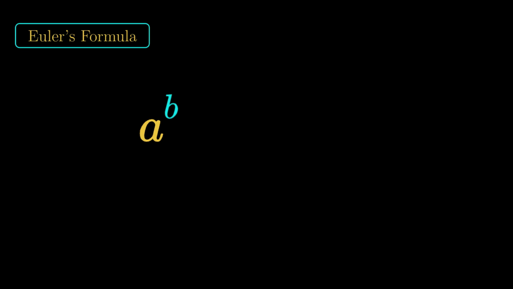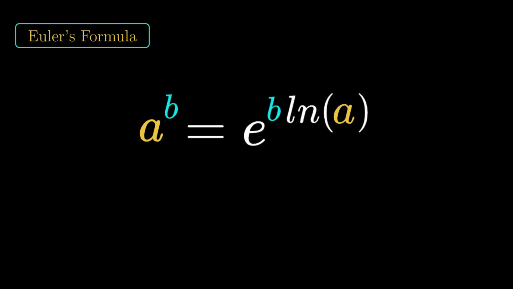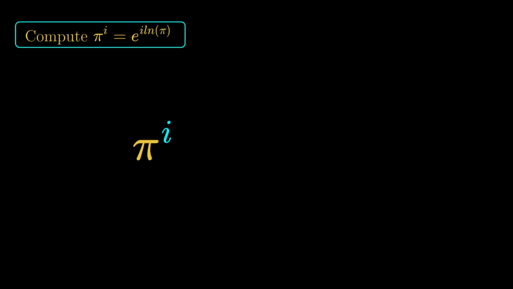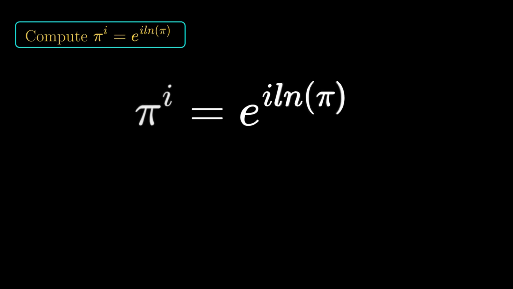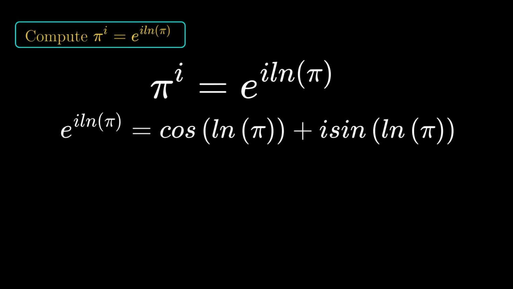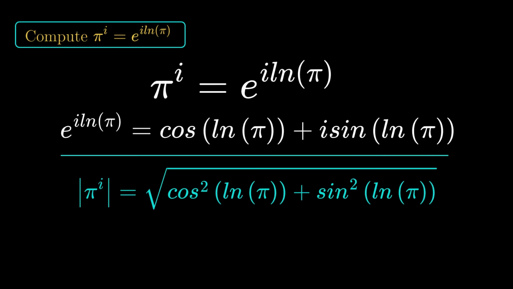On screen, you see another key identity. Working together with Euler's formula, a to the power b equals e to the b times the natural log of a. Let's apply this to our first candidate, pi raised to i. By converting the base, we see that our rotation angle, theta, is simply the natural log of pi. We expand this using Euler's identity. When we check the magnitude, the absolute value, we find that cosine squared plus sine squared equals 1. It hasn't grown at all.